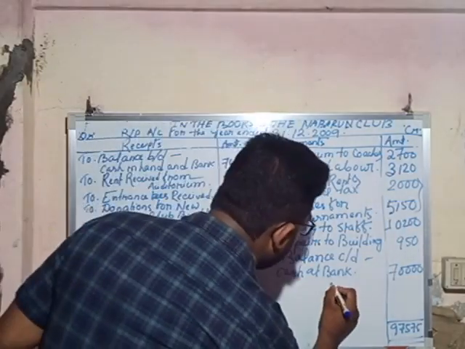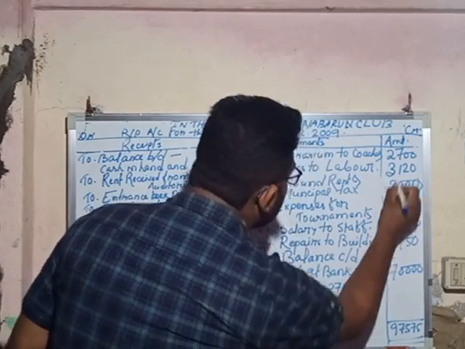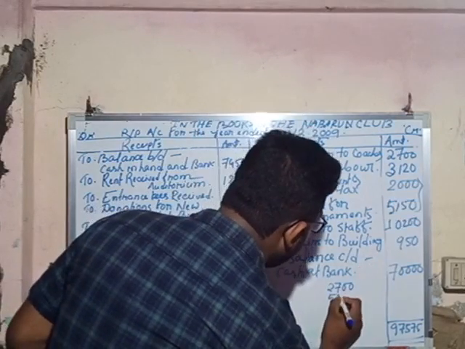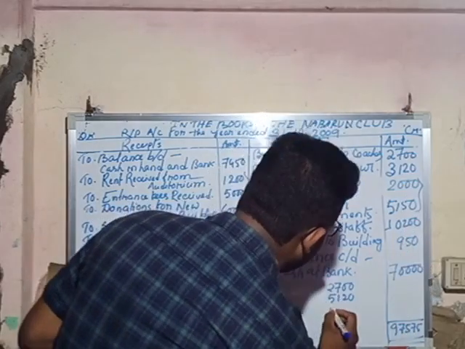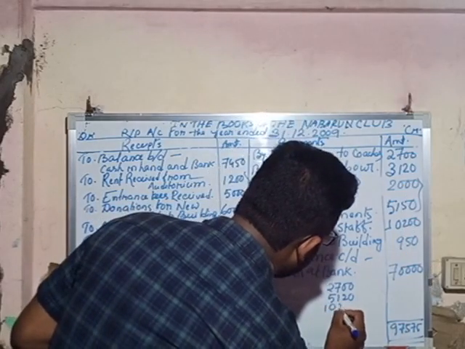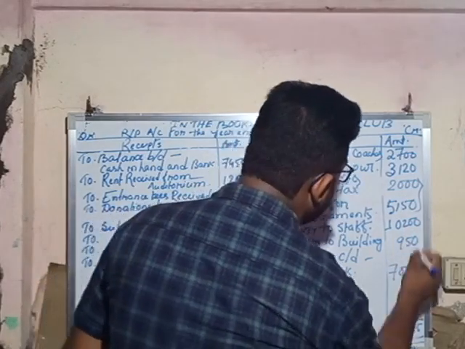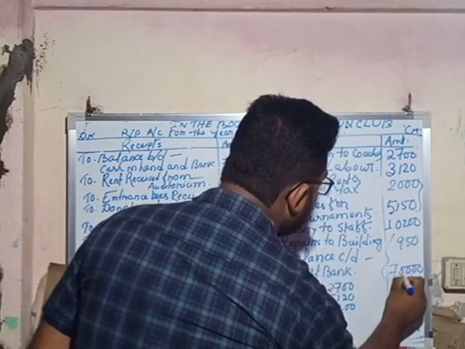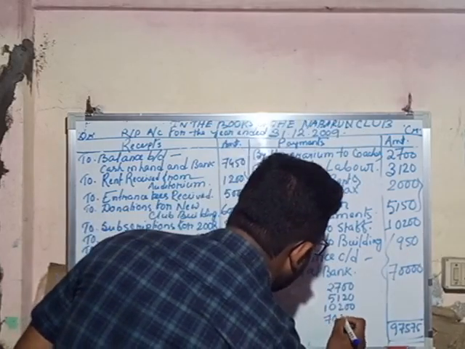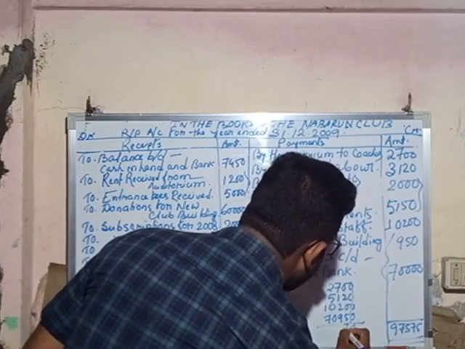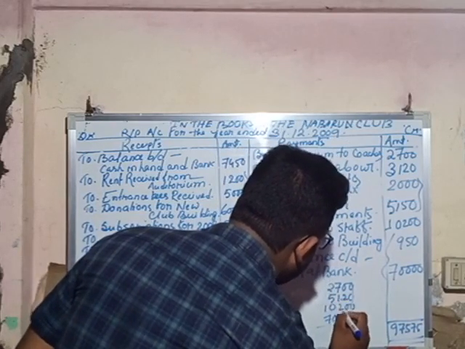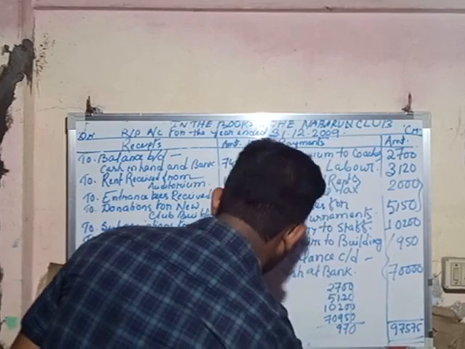So the first one is 2700 and 3120, both the items make 5120. Next 10,200, and the combination of these two is 70,000, then 950.